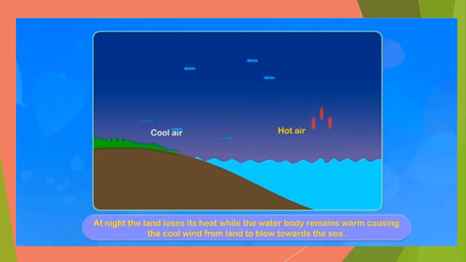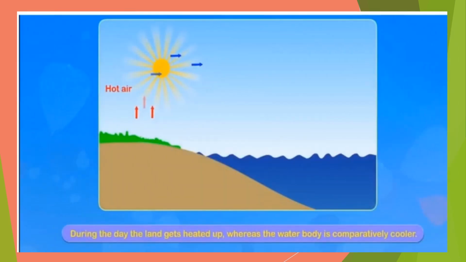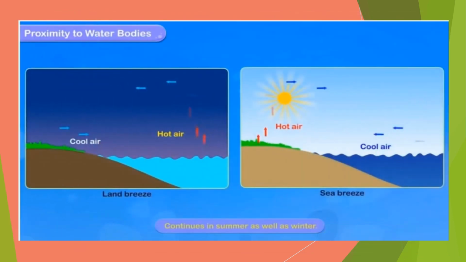Distance from the sea or water bodies is also a factor that determines the climate of a place. During the night, the land cools down faster and water is still warm. So, cool air from the land moves towards the water, replacing the rising warm air. During the day, the land gets heated faster and the air above it rises. So, the cool air from above the sea blows towards the land and cools the temperature on the land.